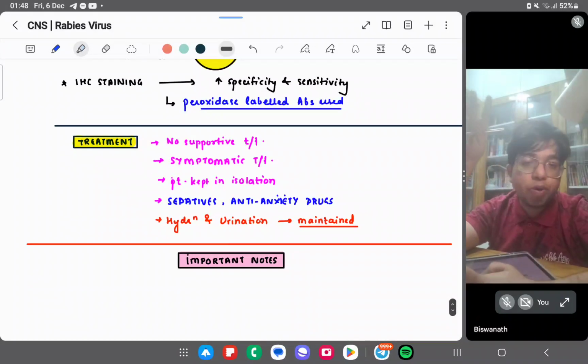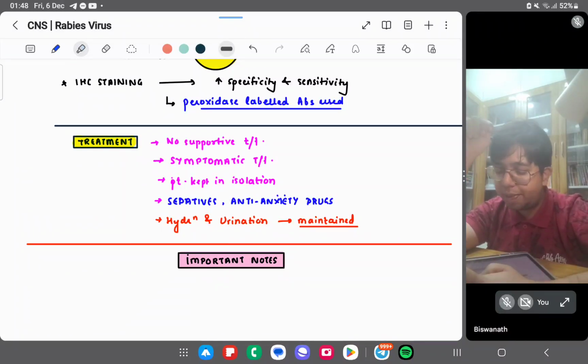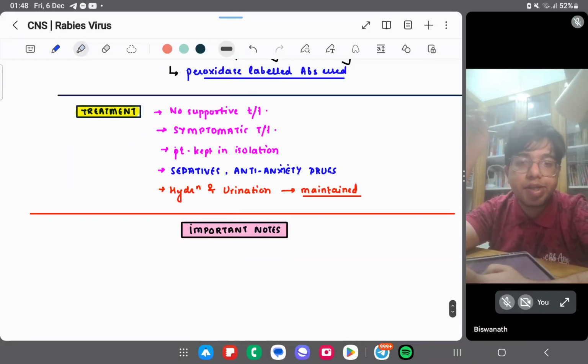Treatment: there is no specific treatment, only supportive and symptomatic treatment. The patient is kept in isolation, and hydration is maintained.